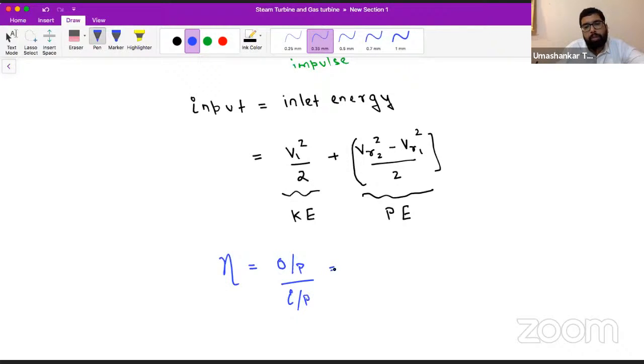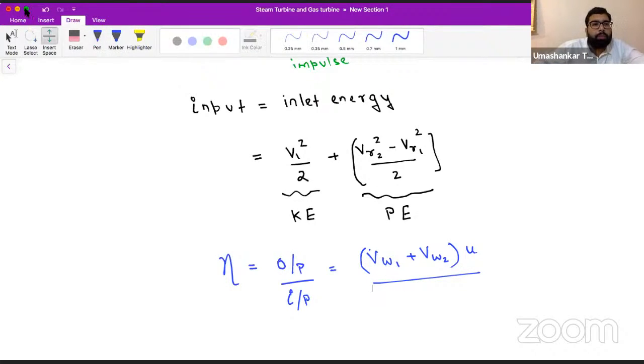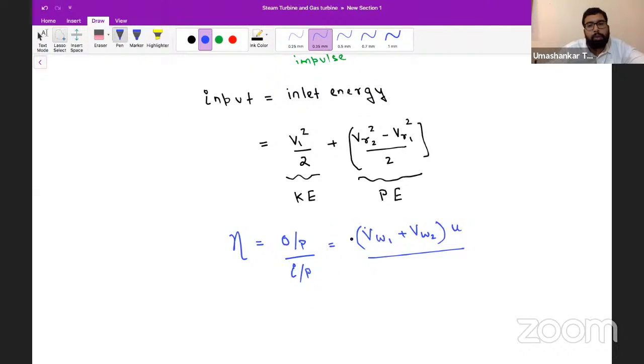We have also established that in a moving blade, this much power per unit mass flow rate is generated. Yes or no? Can we say that? Yes, this much power we have already seen.